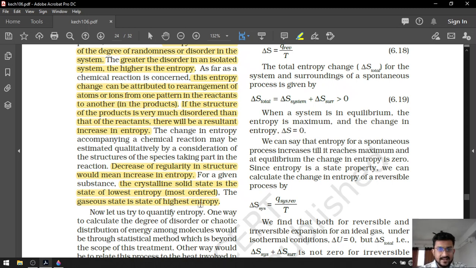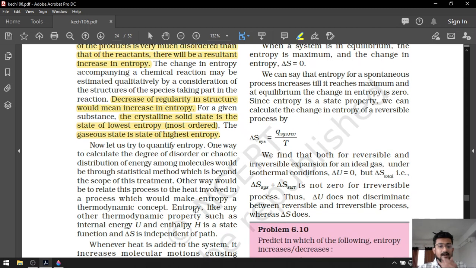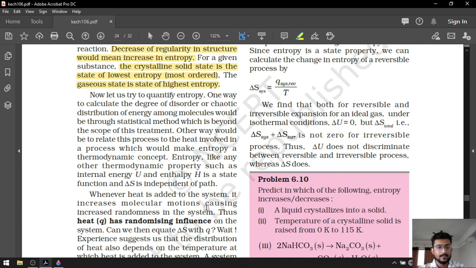That was all for this lecture. Okay, in the next lecture we are going to derive the formula for entropy.